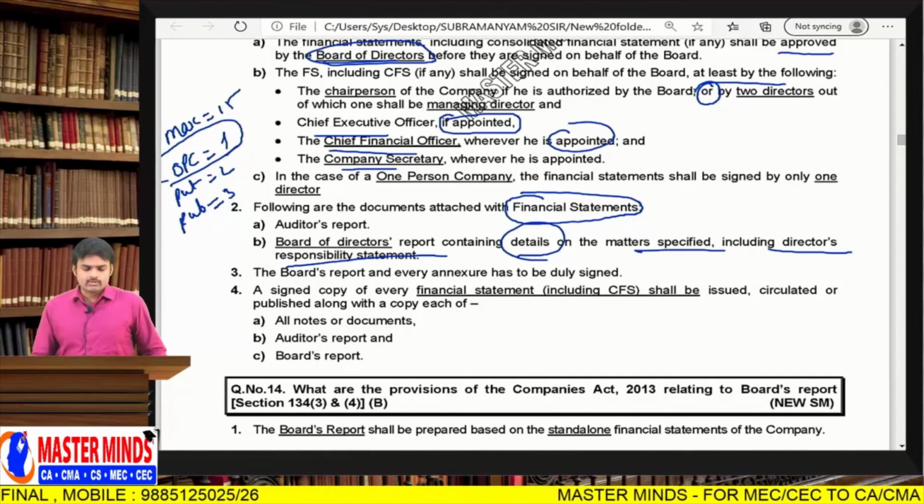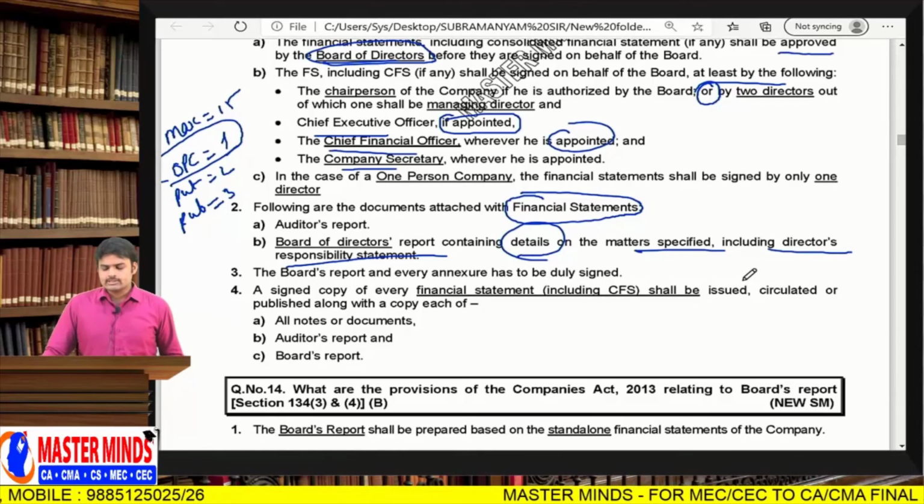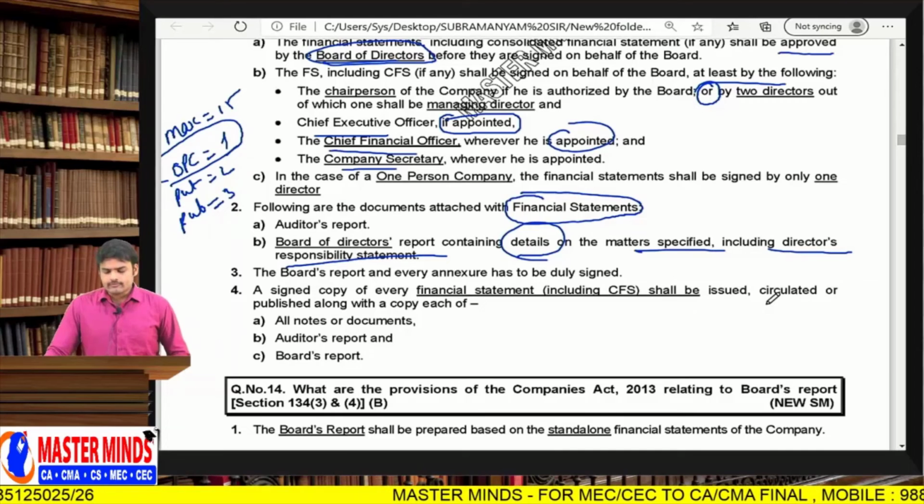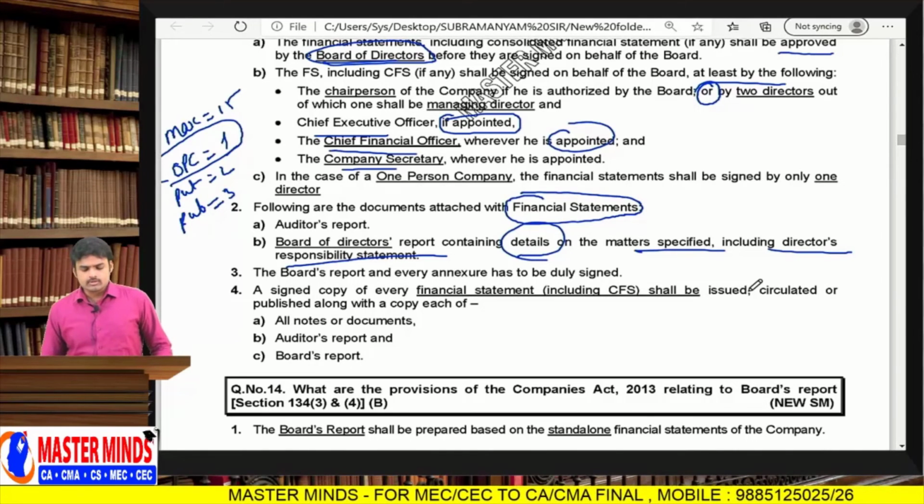Consolidatedly, we can call them the annual report. The board report and every annexure have to be duly signed by the above people. A signed copy of every financial statement shall be issued, circulated, and published along with a copy of all notes or documents, the auditor's report, and the board report.